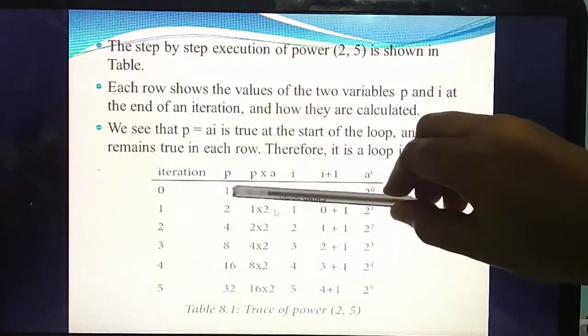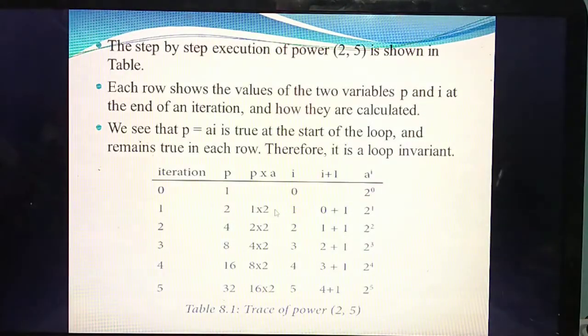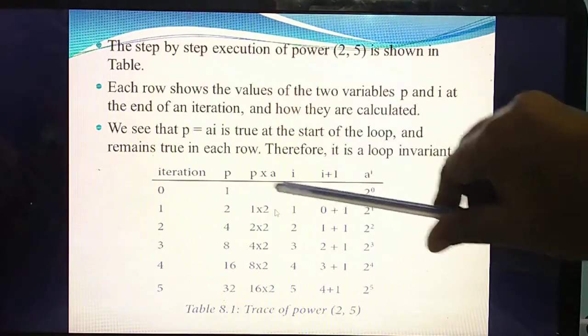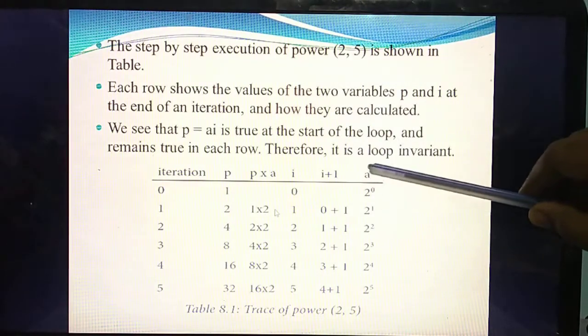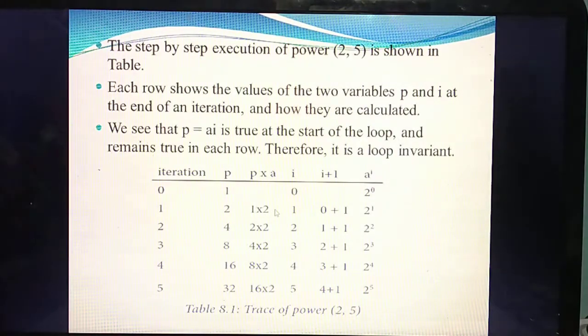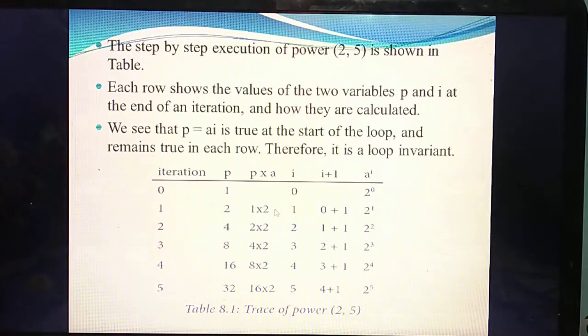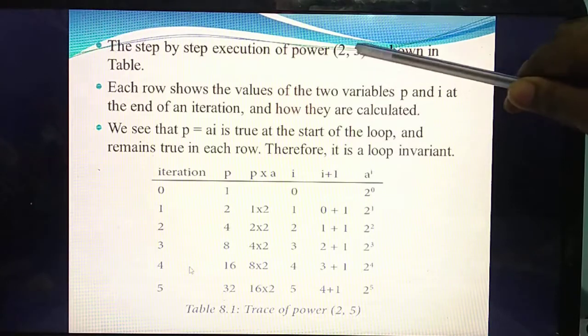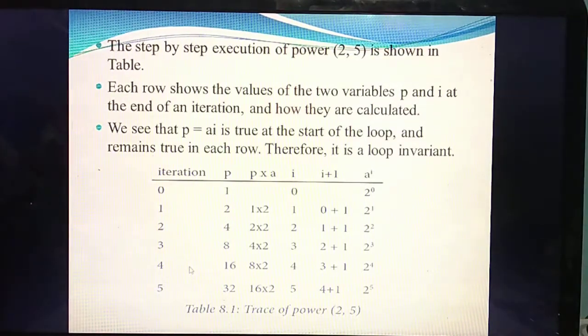The value of p is given as 1 and the value of I they have given as 0. Understand? The value of I and the iterations are the same, so the iteration is also 0. So what do you need to calculate? A power I. In the question, 2 comma 5 means a comma I. So what's the value of a now? 2.